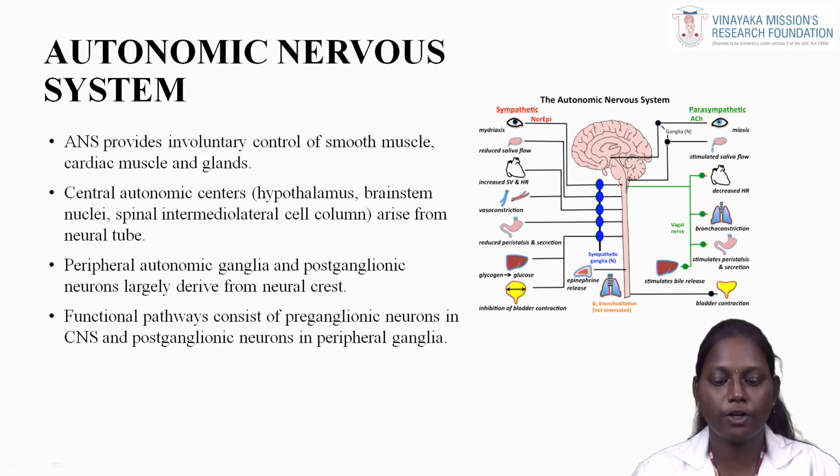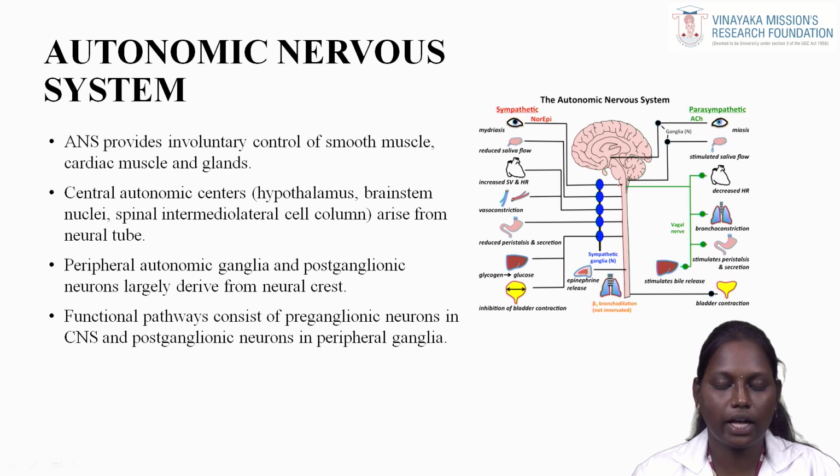Okay. Then autonomic nervous system. This autonomic nervous system provides involuntary control of smooth muscles, cardiac muscles and the glands. Central autonomic centers, that is hypothalamus, brainstem nuclei, and spinal intermediolateral cell column, arise from your neural tube.